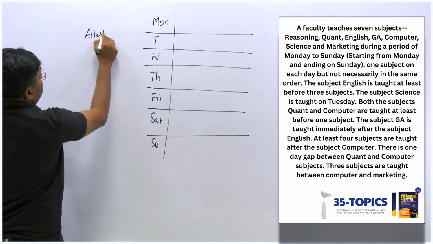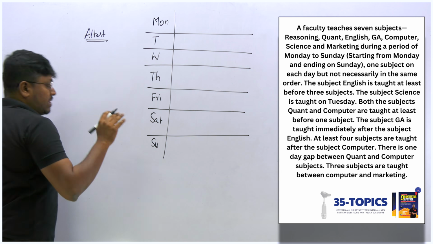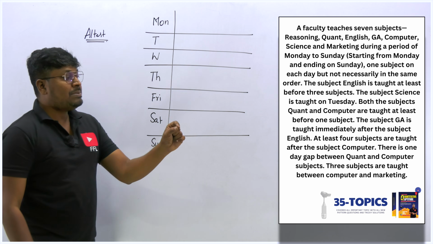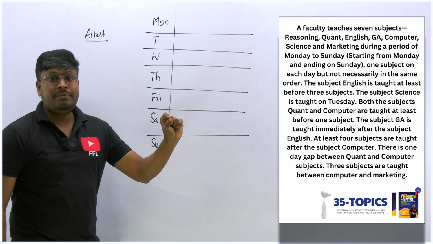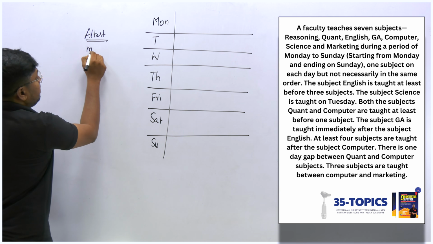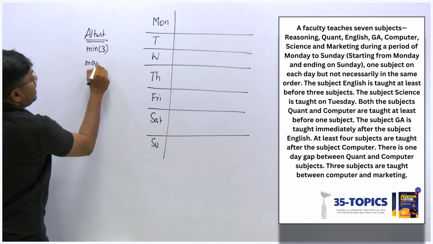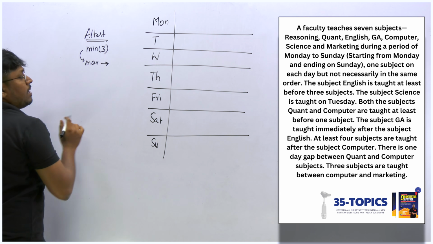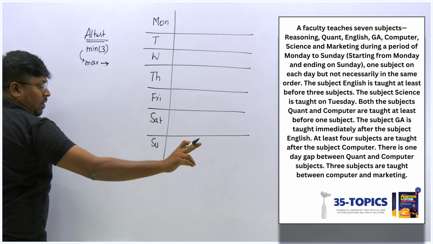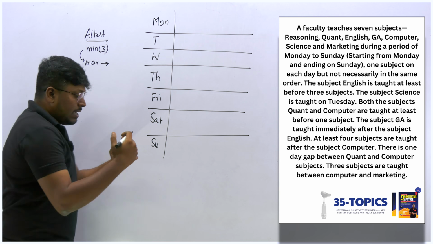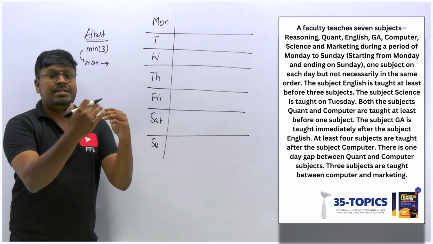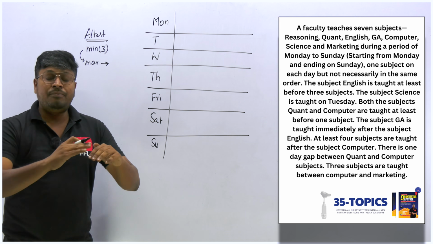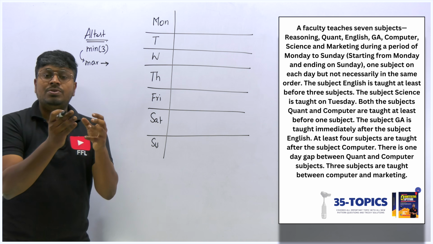So here first let's talk about "at least". The meaning of at least is minimum to maximum, right? Here what they said is the subject English is taught at least before 3 subjects. That means minimum 3, and maximum it can be anything. That means before English, minimum 3 subjects have been taught, or 4 subjects, or 5 subjects, because that is called "at least".